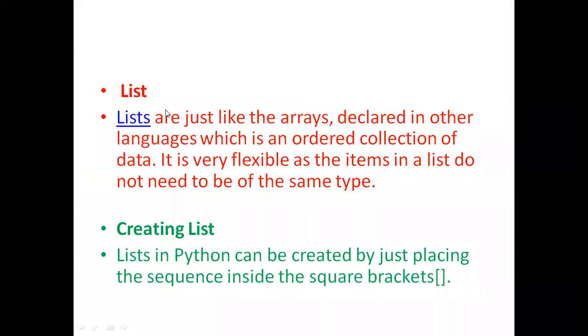See here, lists are just like arrays declared in other languages, where it is an ordered collection of data. It is very flexible, as the items in the list need not be of the same data type. See here how we can create a list: we have to use the square brackets on the RHS side. So let us see an example.